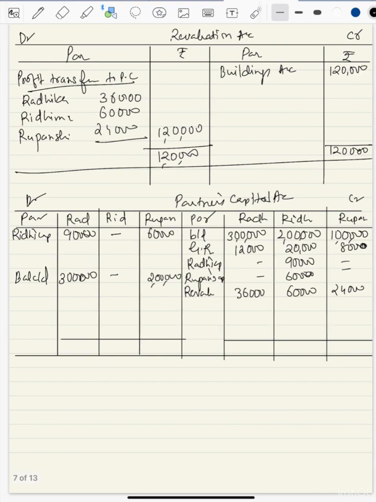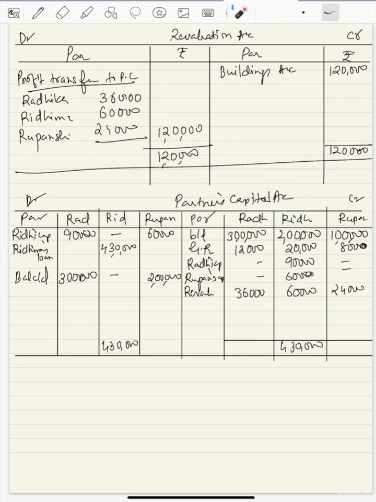So total comes out to be 4 lakh 30,000. So this amount will go to Ridhima's loan account. So I'll write here Ridhima's loan account 4 lakh 30,000.